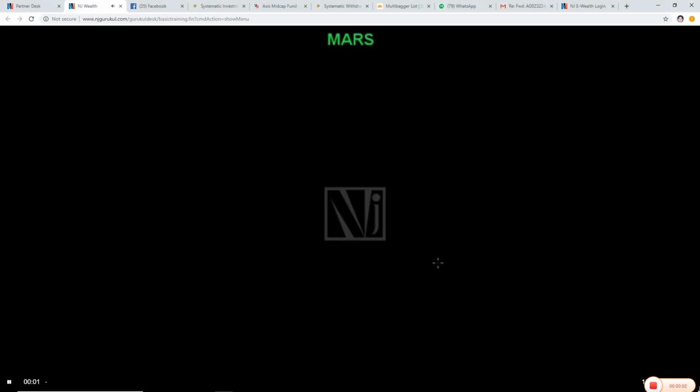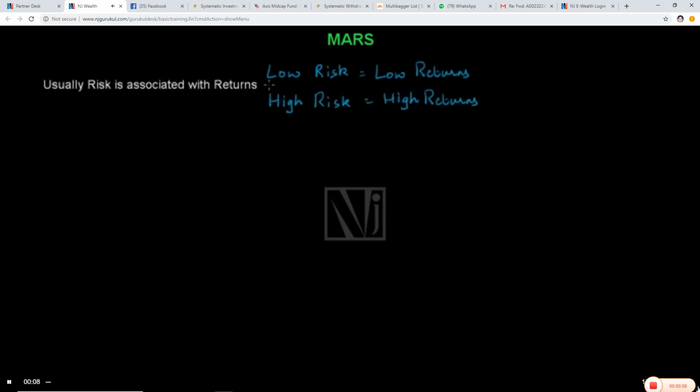Moving on to our next topic, Mars. Usually, risk is associated with returns. So low risk is equal to low returns and high risk is equal to high returns. But then, there are exceptions to this general rule, wherein an investor can get high returns by assuming low risk.